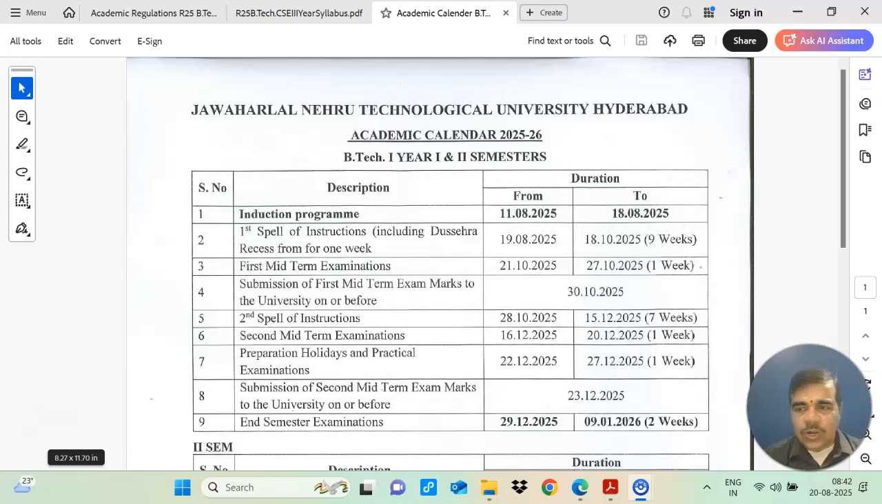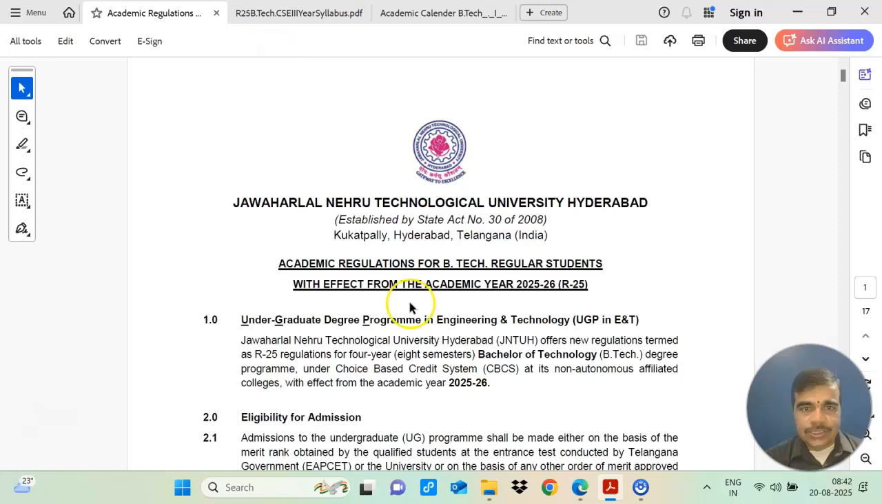As you are knowing, for students you are having three resources. First one is your academic calendar. This is your academic calendar. Second resource is your syllabus. So this is your syllabus. And third resource is your academic regulation. We have discussed your academic calendar and your syllabus in the previous video. Now we are focusing on your academic regulation.